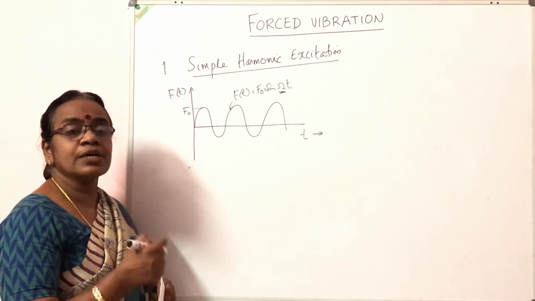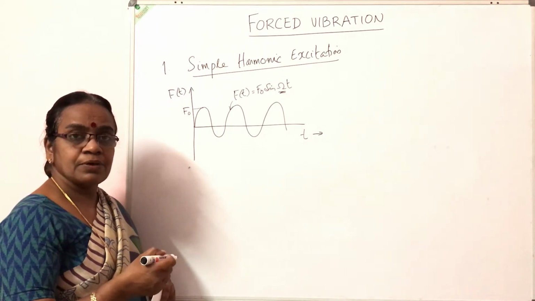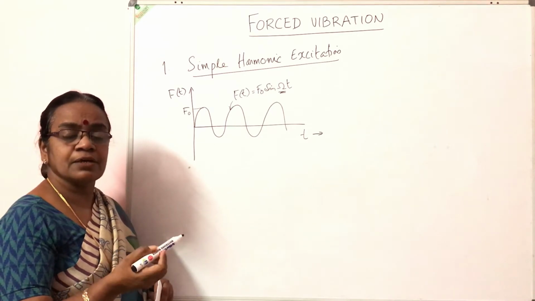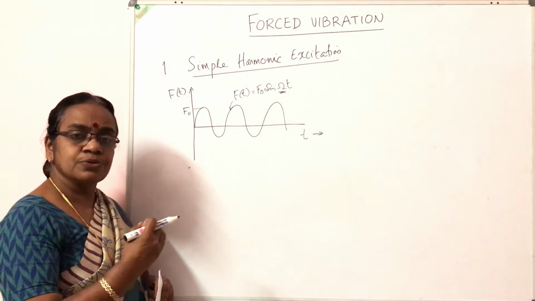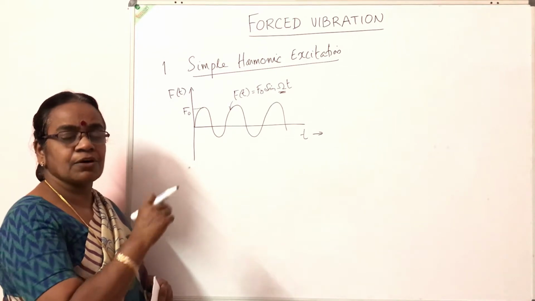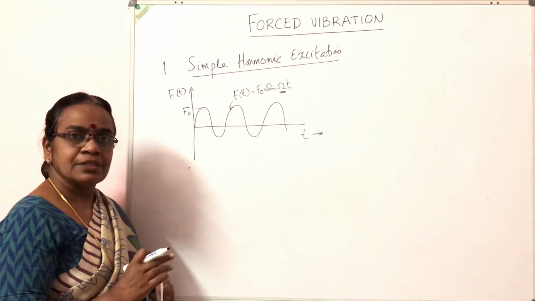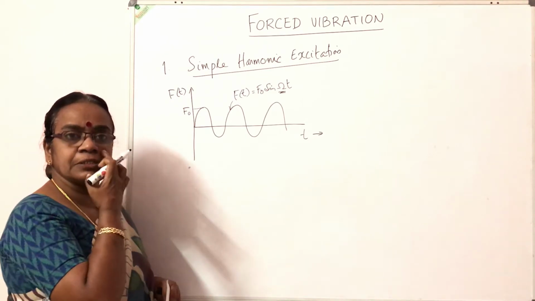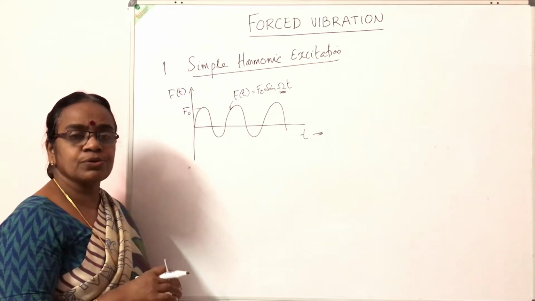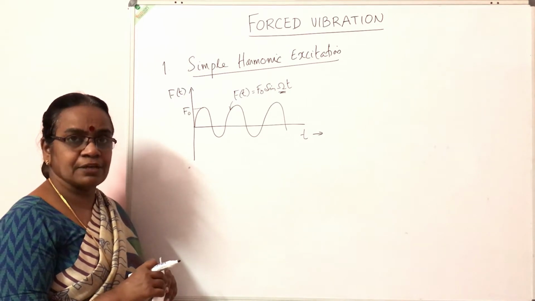Examples are rotating machinery. When the machines are rotating, the machine foundation will be subjected to vibration. So that type of excitation is called simple harmonic excitation. Then the reciprocating motion, the piston inside a cylinder in automobiles, that is also a reciprocating excitation.